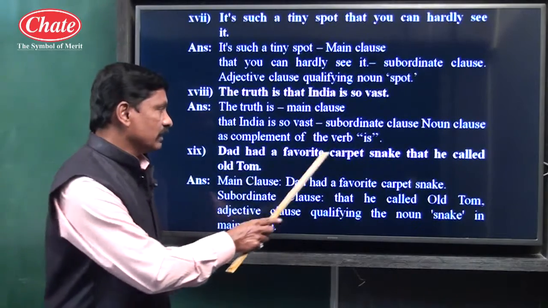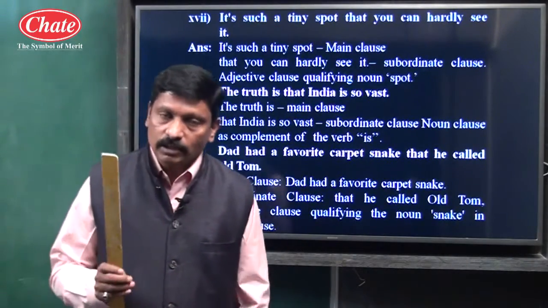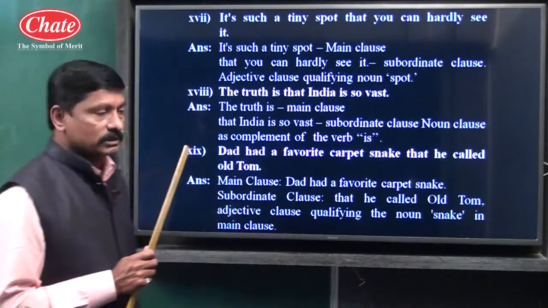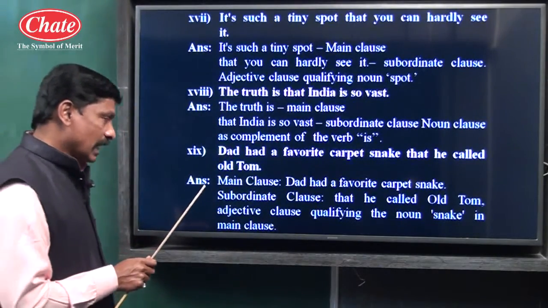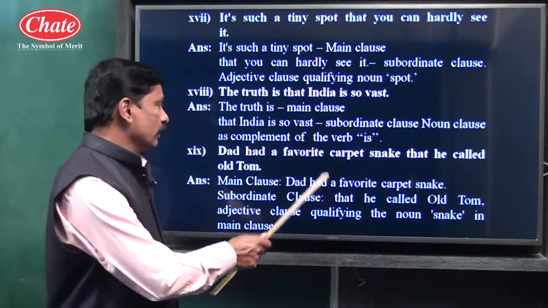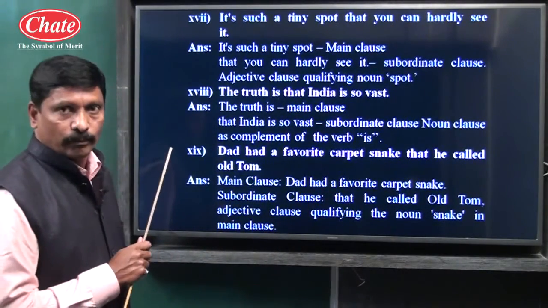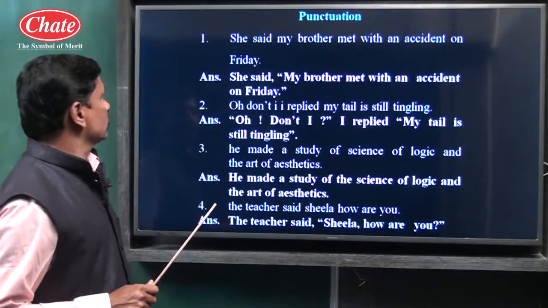Dad had a favorite carpet snake that he called Old Tom. That he called Old Tom, subordinate adjective clause, because that he called Old Tom tells something more about that particular noun in the main clause.